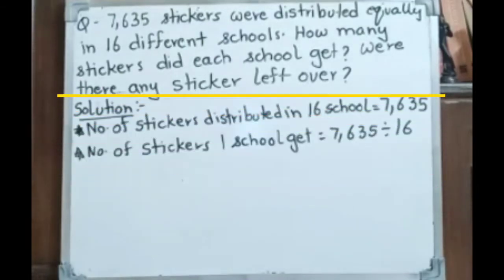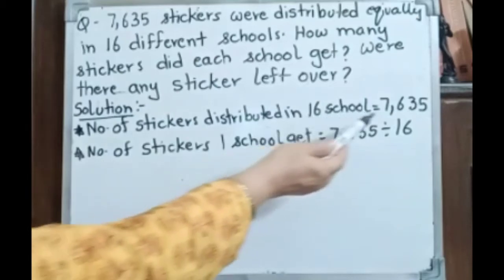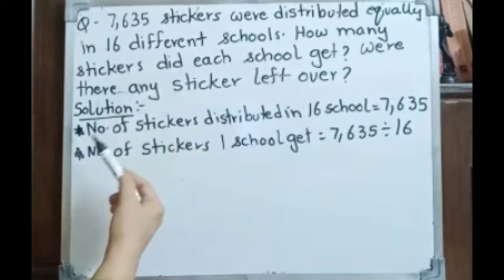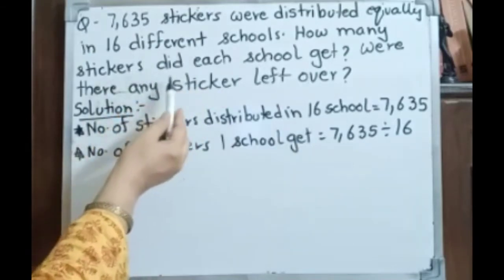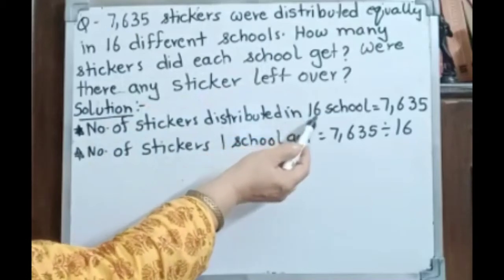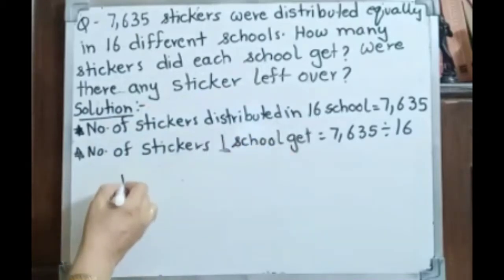So here, 7,635 stickers were distributed equally in 16 different schools. How many stickers did each school get? Were there any stickers left over? So now the number of stickers we have is 7,635. How many schools? 16 different schools. How many stickers did each school get? Each means 1. So they are telling about 16 and demanding 1, less. So the question is of division.